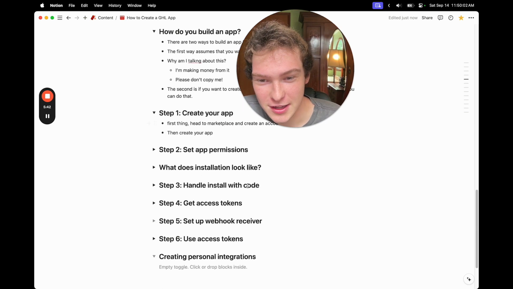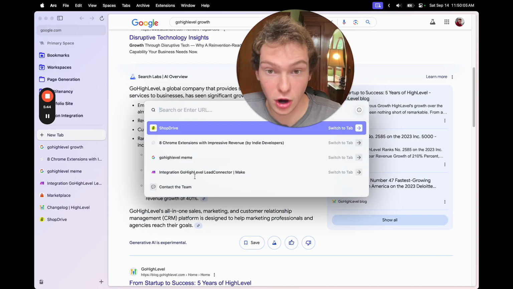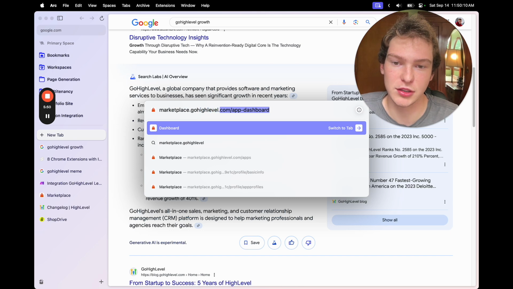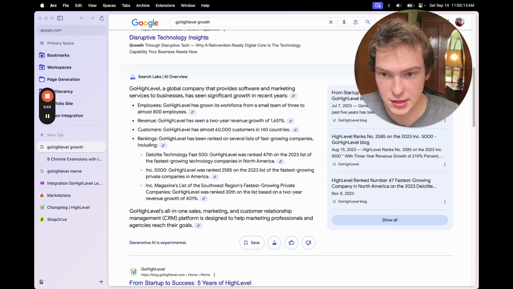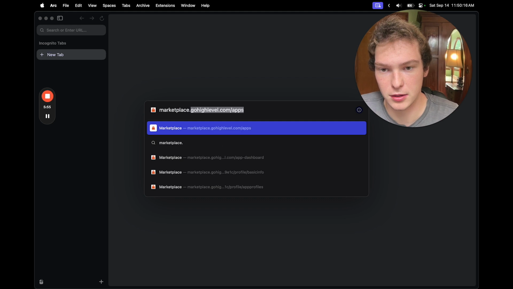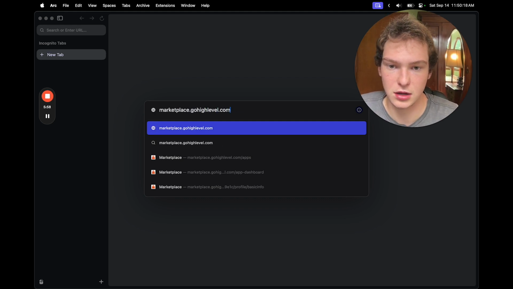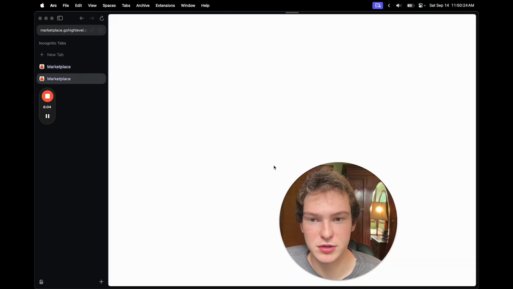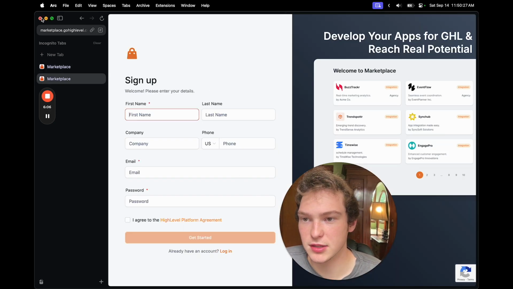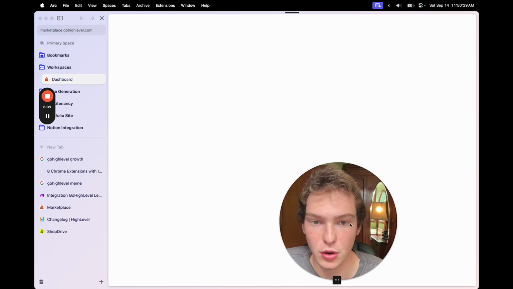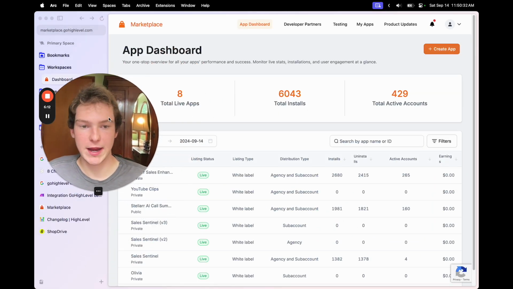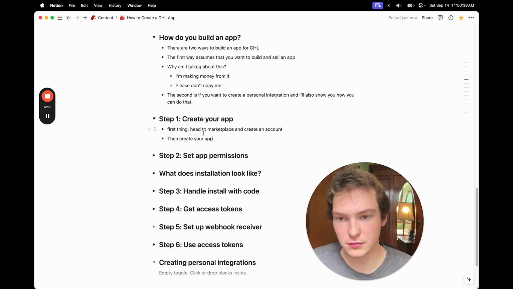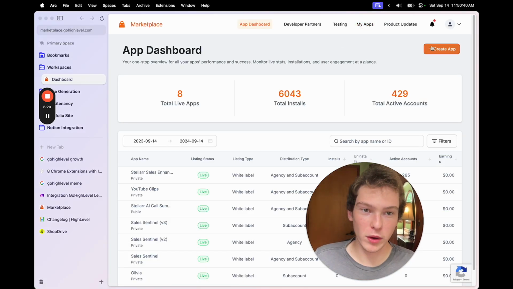All right. So first thing is let's create our app for HighLevel. So we'll go to marketplace.gohighlevel.com. And actually, why don't I just do this in an incognito tab. Let's see. So it should take us to a login page. Yeah, okay. So we'll do sign up, and then you'll just create an account. It's relatively straightforward. I'm just going to go to my own account. But you should end up on a dashboard page much like this, where you can see your apps and installs and all this stuff.